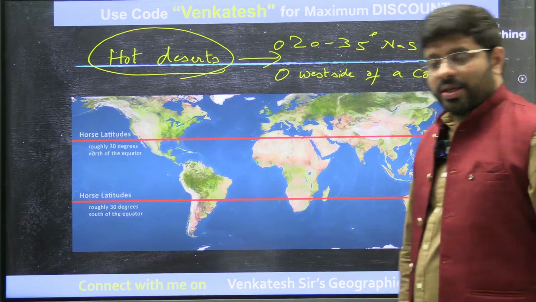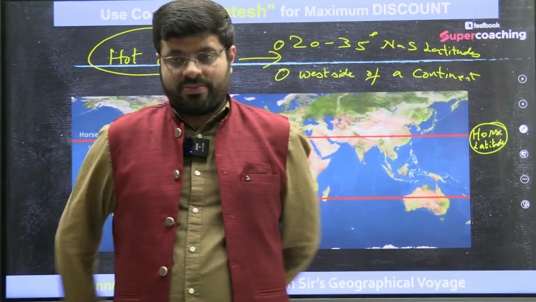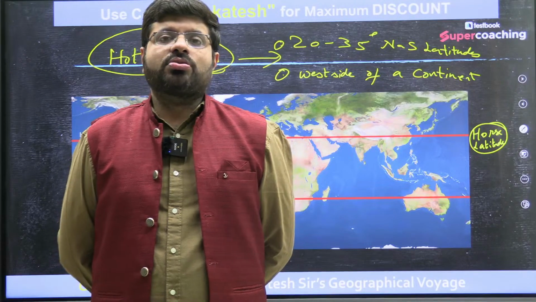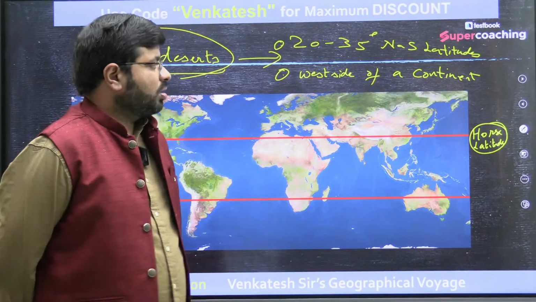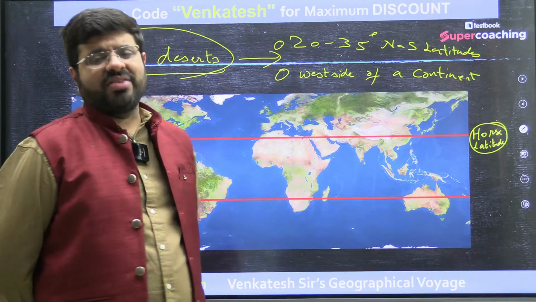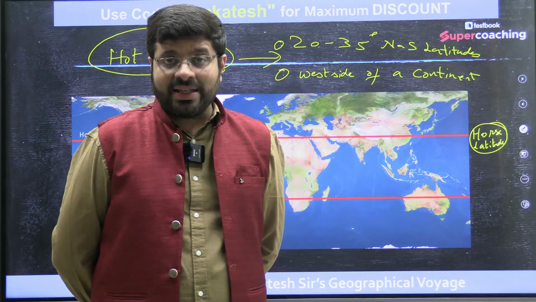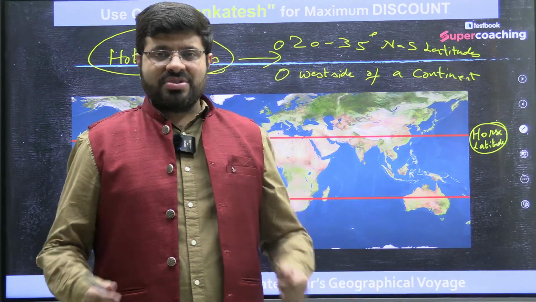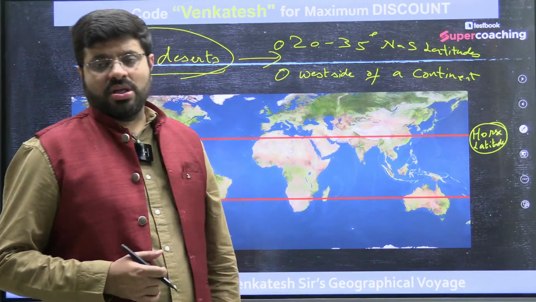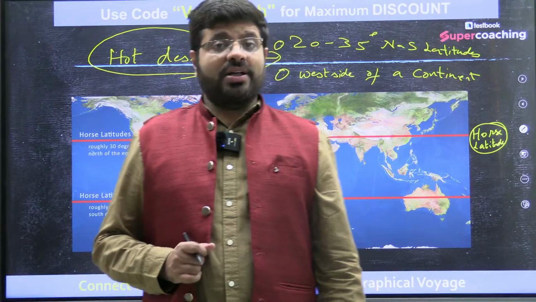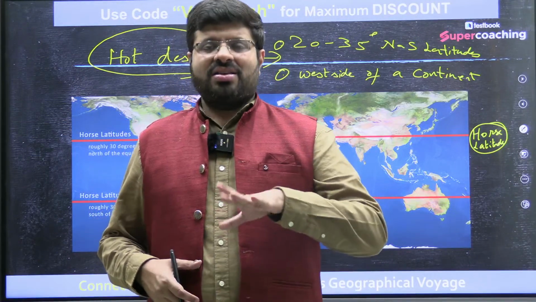Horse latitudes are, in the ancient days, they used to throw the horses into the open sea. Why did they throw the horses into the open sea? Because the ships sailing in the ocean became stranded whenever they entered the zone of 25 to 30 degree latitudes.